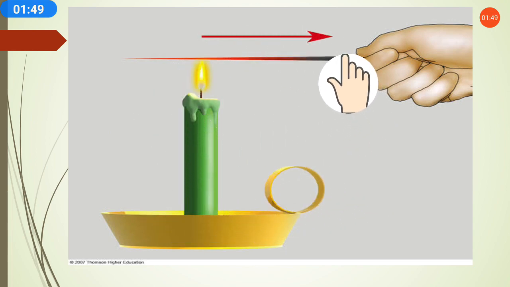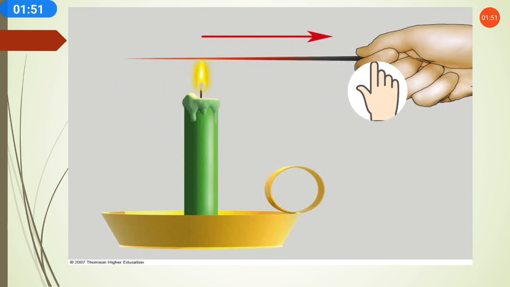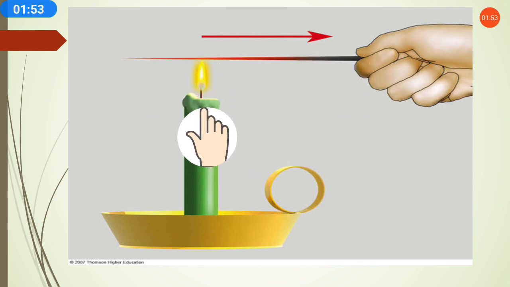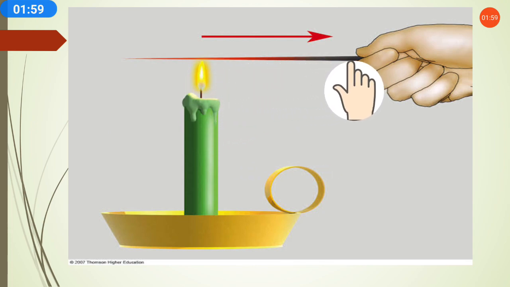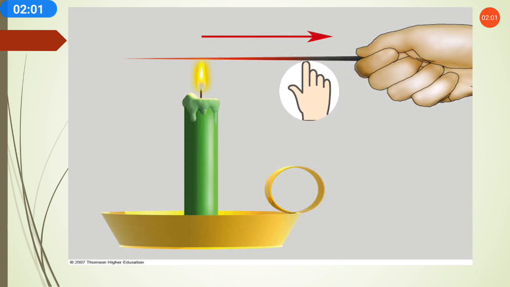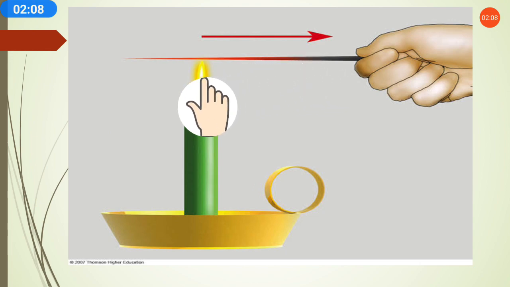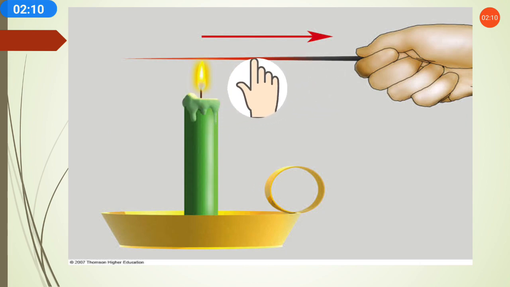You can see there is a thin rod in hand, and one candle. When we touch this rod with the flame of the candle, we will feel hot through this thin iron rod. The iron rod and the flame are in direct contact.